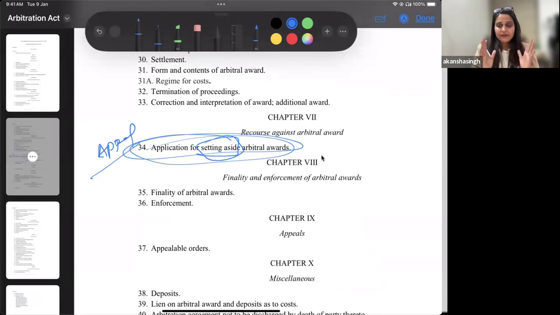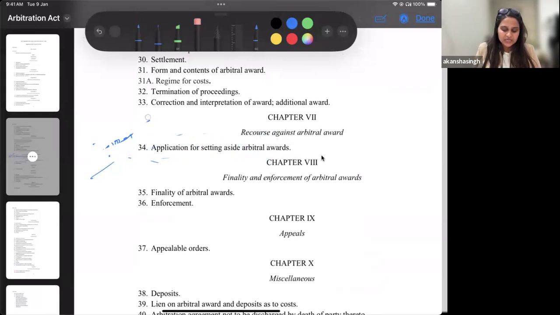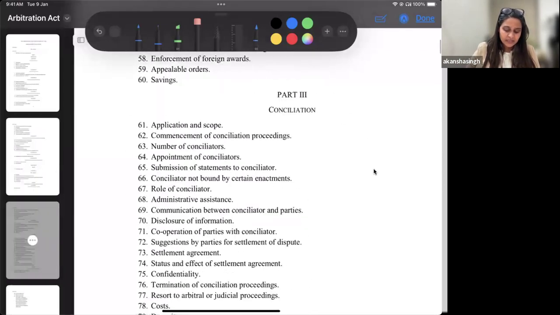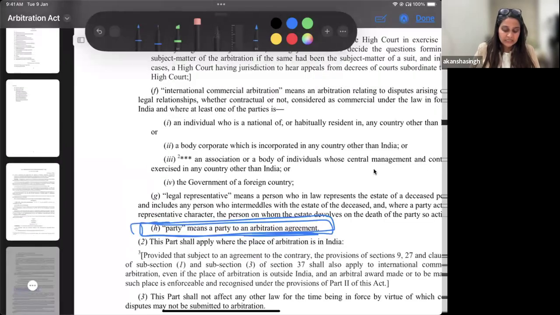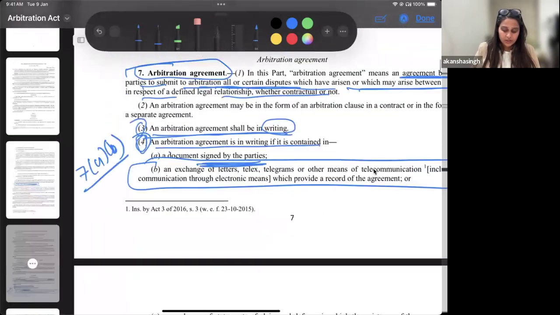So you have to be very clear that this is a provision specific to setting aside of arbitral award. If the arbitral award has come and I had my own doubts with regards to Schedule 5, I can file an application under section 34, but this is not so required when we talk about the fifth schedule. The fifth schedule provides us a remedy under section 14. Let's try to understand how. This is another distinction that you can mention.